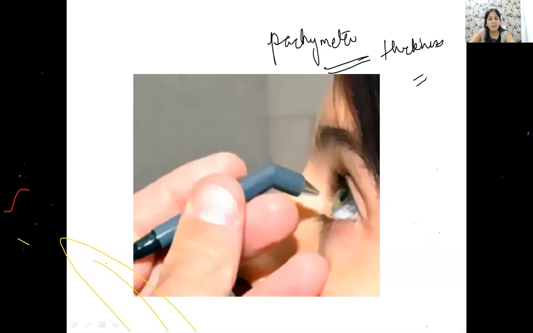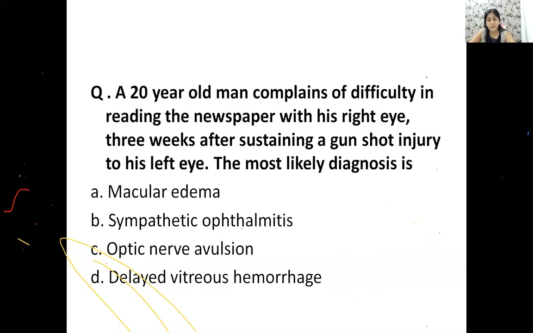Now you should know that this instrument is the pachymeter. What is a pachymeter? This is to check the thickness of the cornea. Corneal pachymeter. All right, friends.